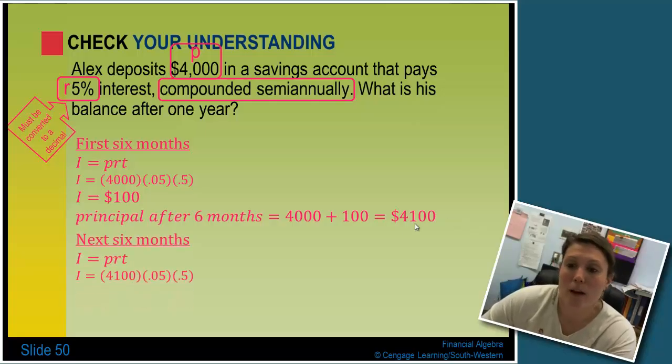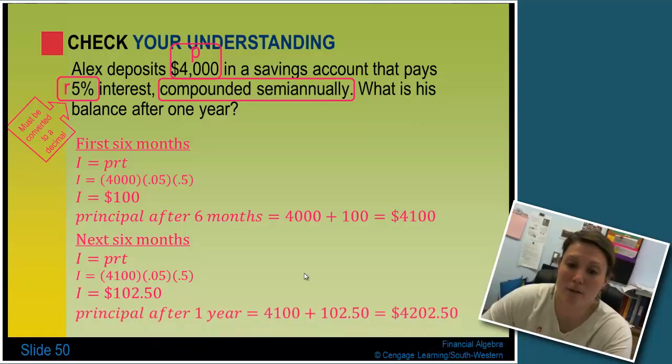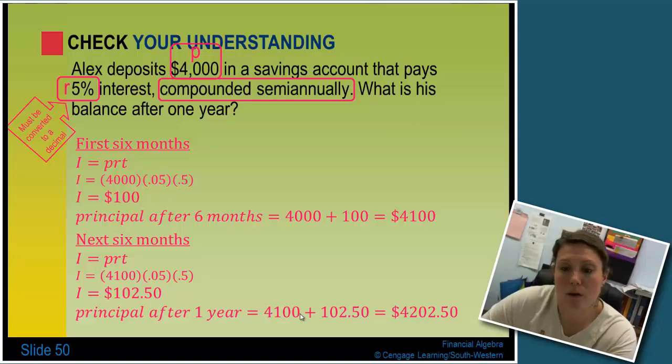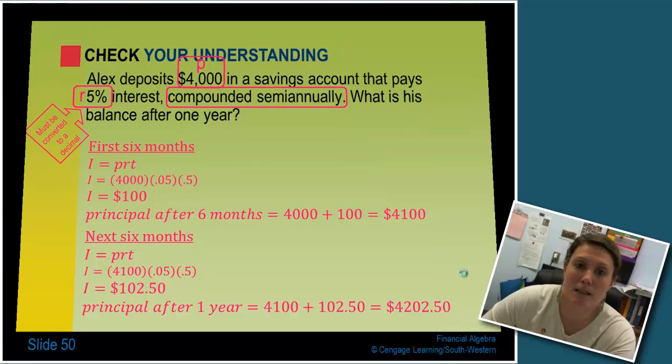So I take the $4,100 and multiply that by the rate of 5%, and again the half a year, so the second half of the year, and I end up with $102.50. That's just the interest that I've earned. They want to know the balance, so I go ahead now and add my previous principal, which is $4,100, and the new interest, which is $102.50, for a total of $4,202.50 in the account.